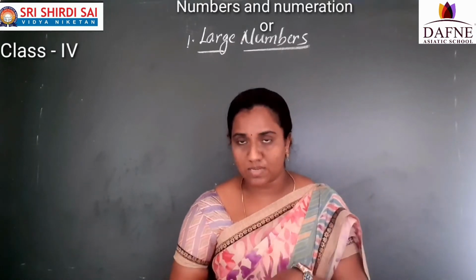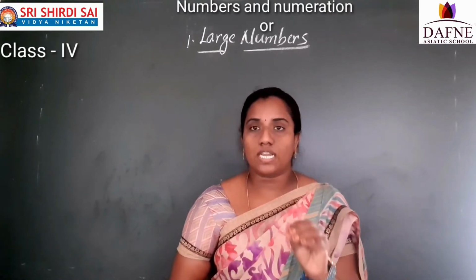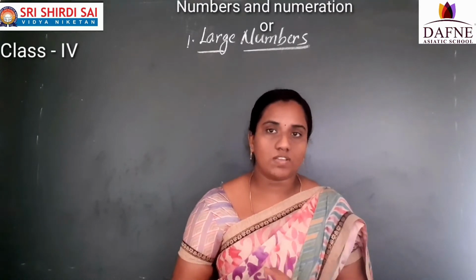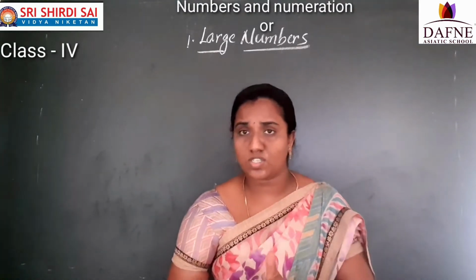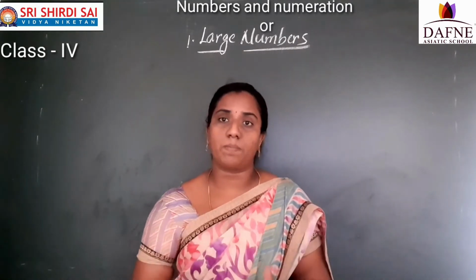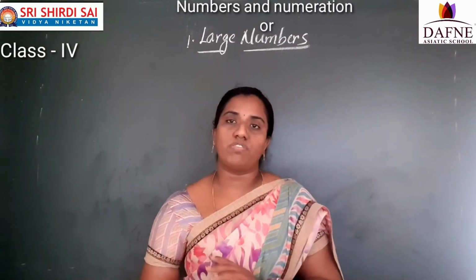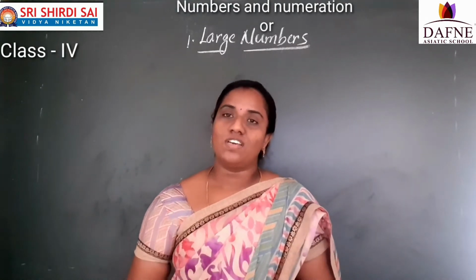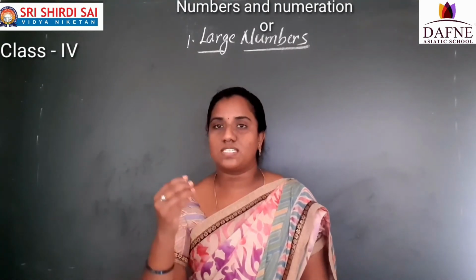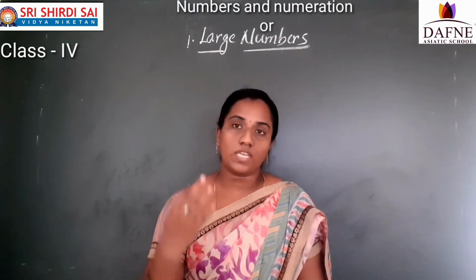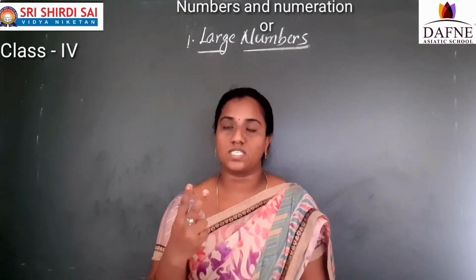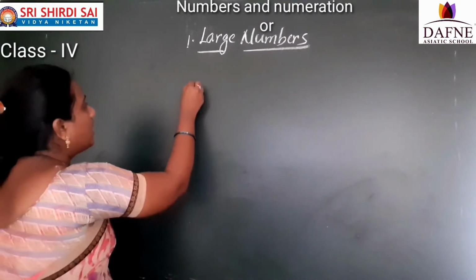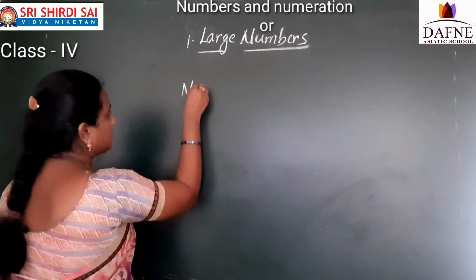Depending upon these systems only, we are going to write the place values and face values. In the previous class also we learned what is meant by place value and what is meant by face value, but we forgot now. Obviously we will forget. So now see here, in the first step, number systems: how many are there for us? Two types of number systems. One is Indian and the second one is international system.